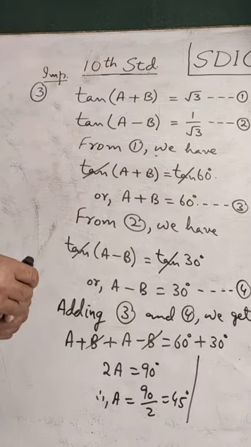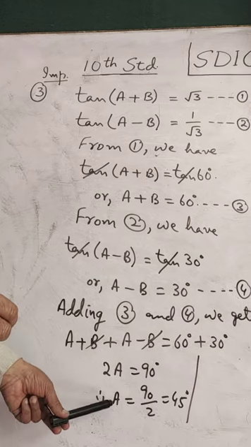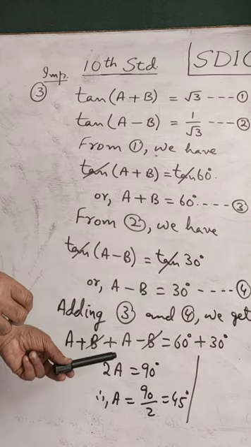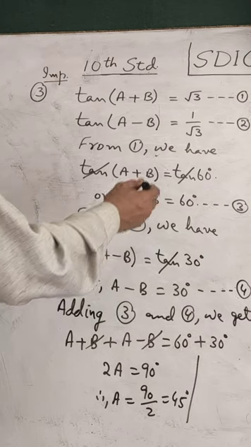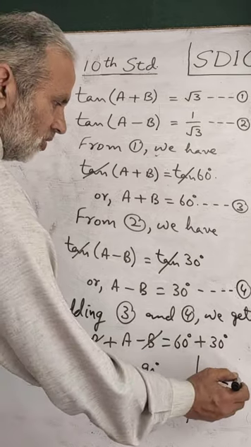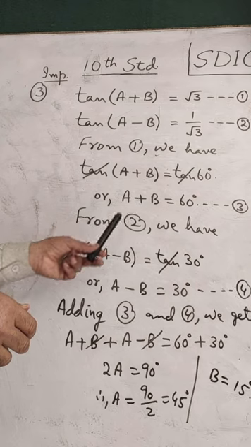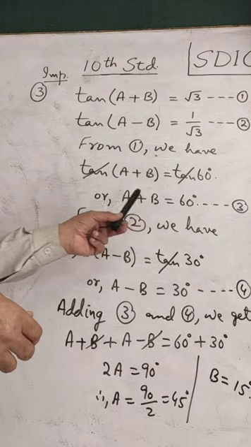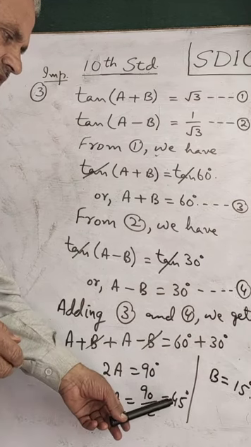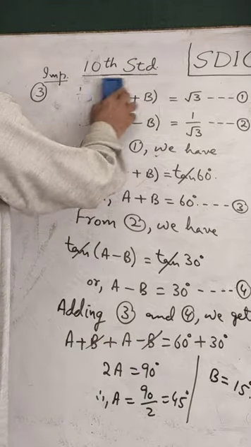You have done this in the pair of linear equations structure. A is 45. Use this 45 degree value in third or fourth, wherever you feel convenient, to get b. Let us use in third. You will get b equal to then 15 degrees. When you use third, 45 plus b will be 60. 45 will transpose, it will become 15. Thus we have a equal to 45 degree, b equal to 15 degrees. We solved the first part of this, finding the values of these.